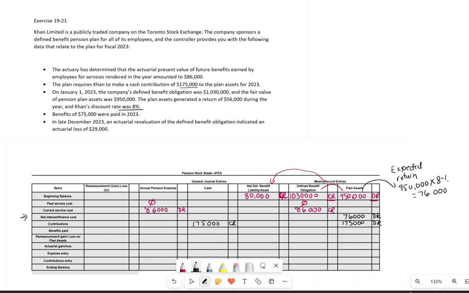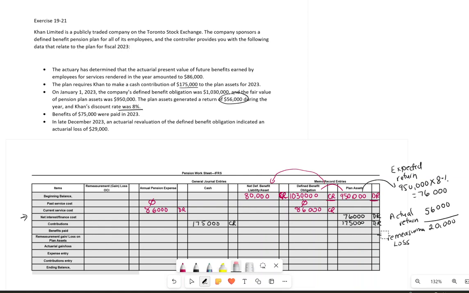And they also told us in the question that we have an actual return. My actual return is $56,000. So we expected to generate 76,000, but we only generated a return of 56,000. So the difference between the both is 20,000, and that is my remeasurement loss. In this case, this is a loss. If this is a loss, it will be a credit, and it will be a credit of $20,000.